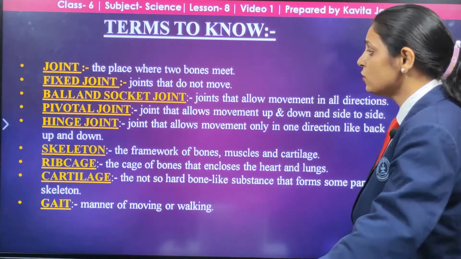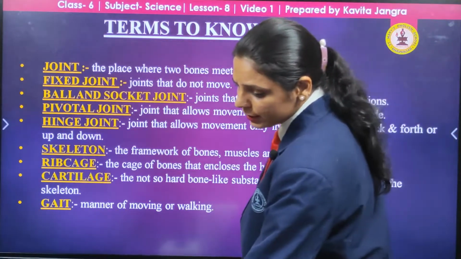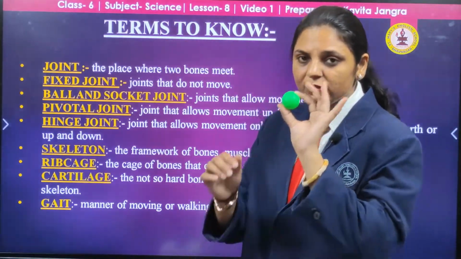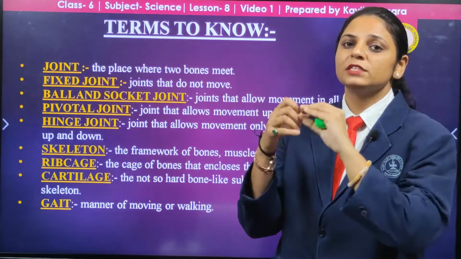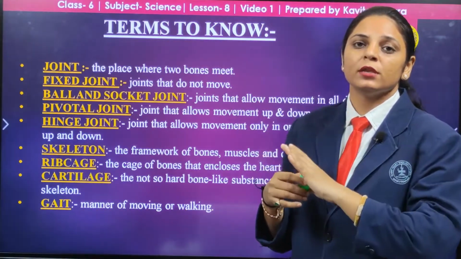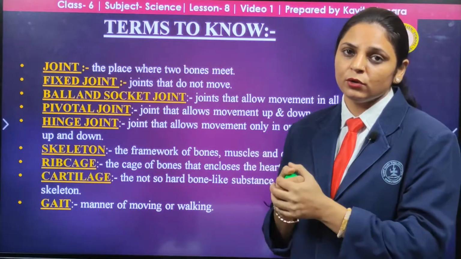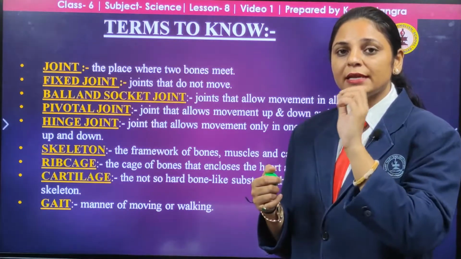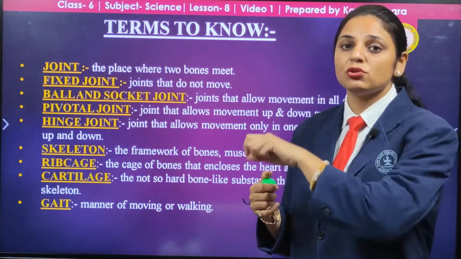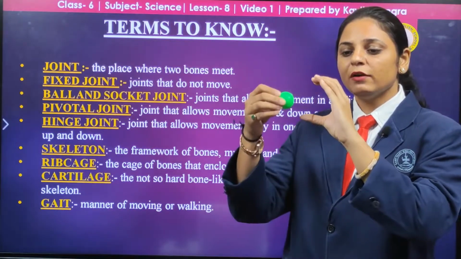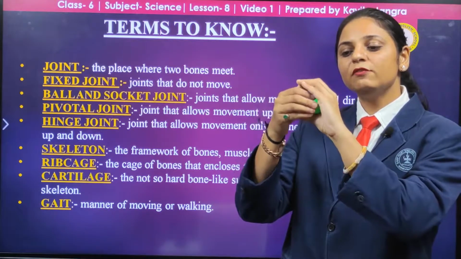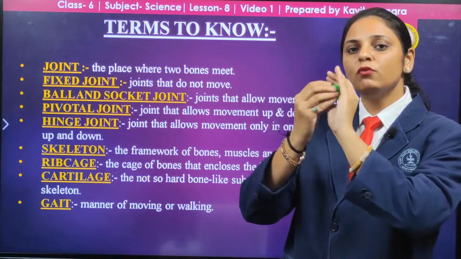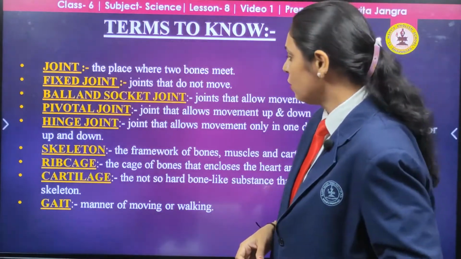And next is the ball and socket joint. A ball and socket joint is such that you have the ball and the other part acts as a socket. As you have seen the plugs that you put into the socket at home for an electrical appliance, just like that, we have the ball, the round structure of the bone, and the socket that fits into it so that it can move up and down and here and there all over.